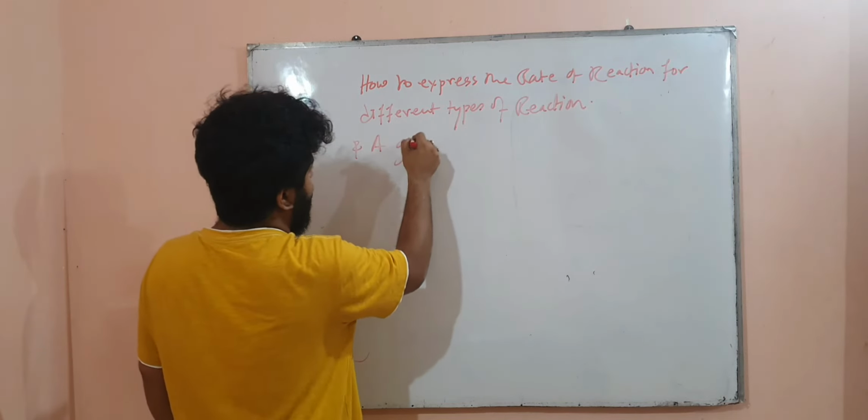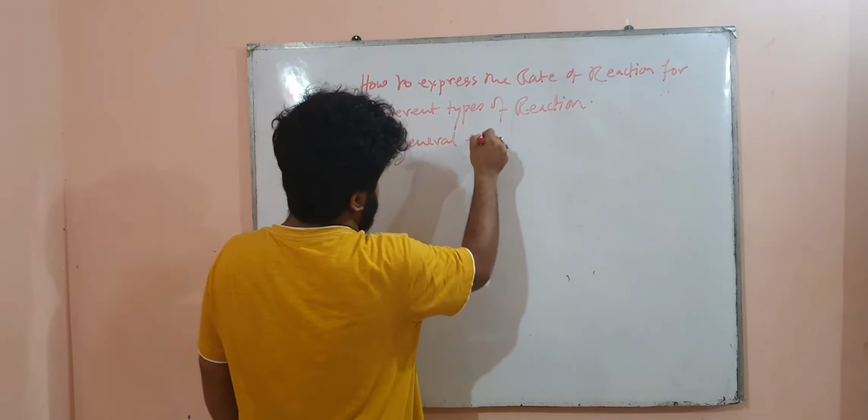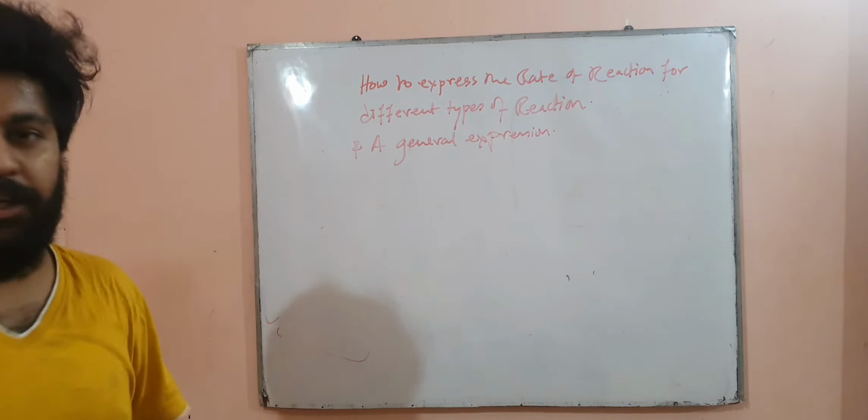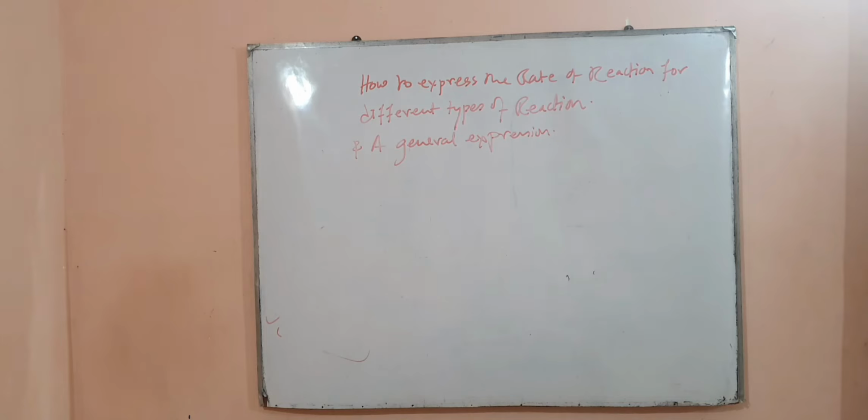And a general expression. Now, a lot of students will say, sir, you have already taught about the general expression.